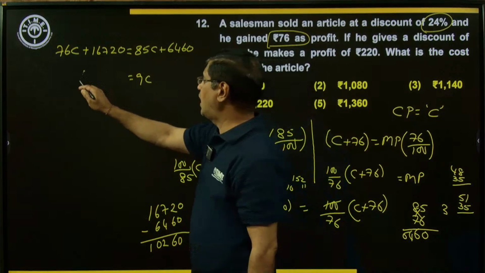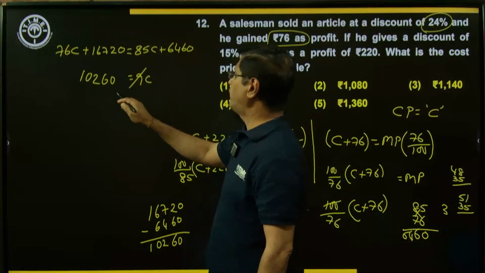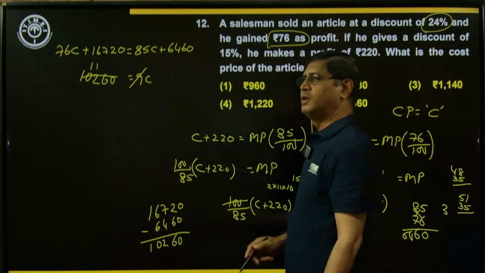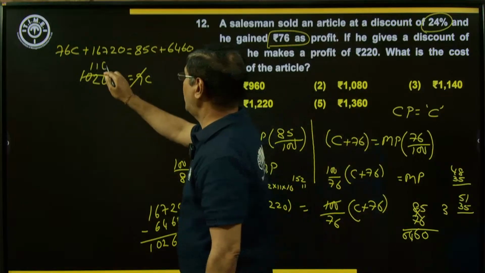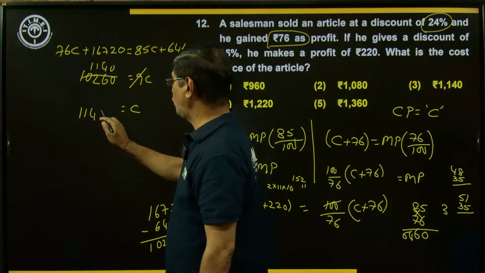The result is 10260. Now simplify: 9 times 11 is 99, 36 means 4 times and 0. The value of the cost price is 1140.